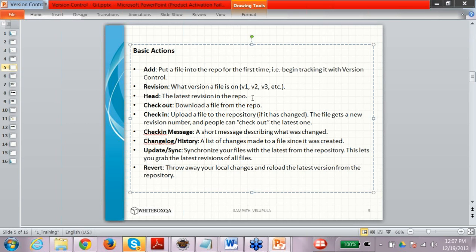So everyone who is checking out, they know what is the version they are checking out. So if they want, they can check out the head version. Mostly you will be checking out the head version, or if you want to revert back to a previous version, you can choose that version also.